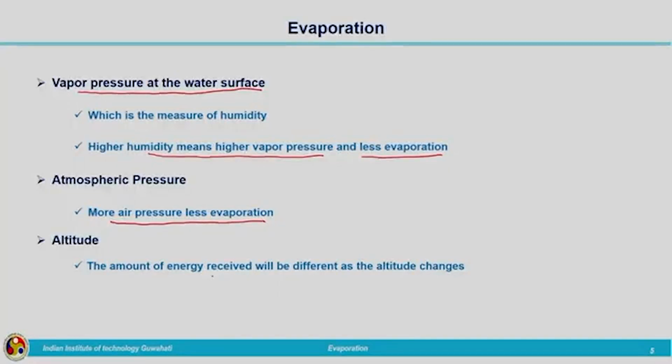So, in hilly regions, as the altitude increases, temperature decreases. Depending on the prevailing conditions, what the temperature is, what the pressure is, the rate of evaporation also will be different. The amount of energy received will be different as the altitude changes. Based on that, there will be variation in the rate of evaporation also.